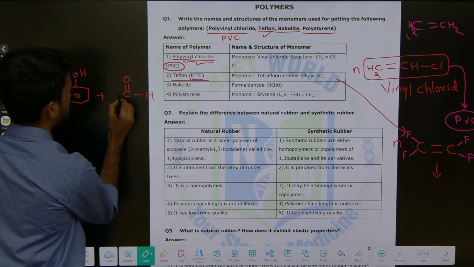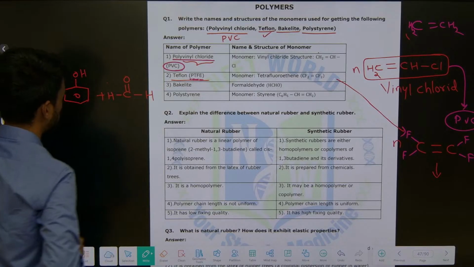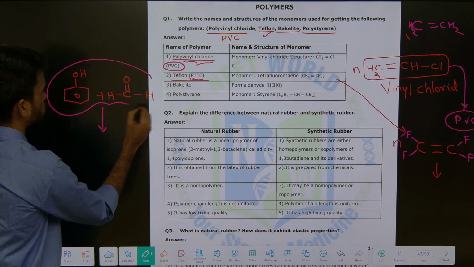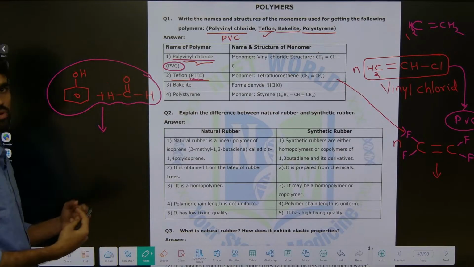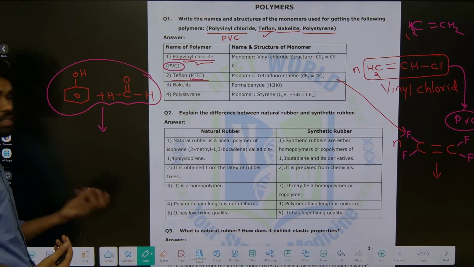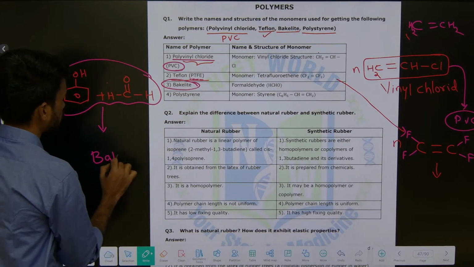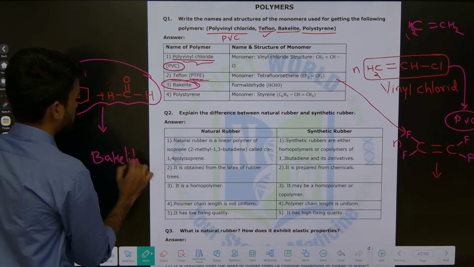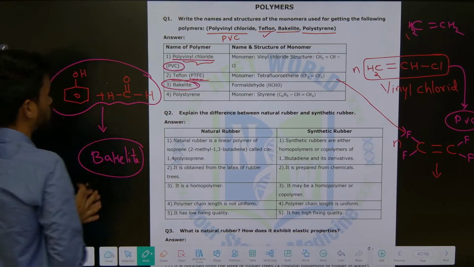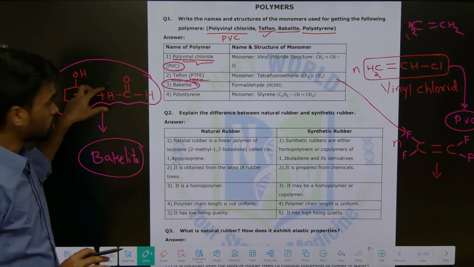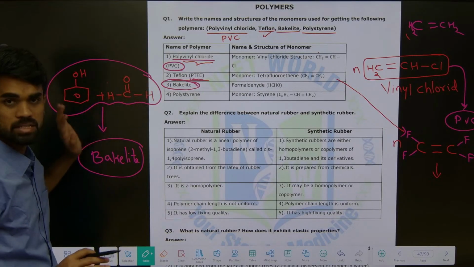C double bond O, H and H. It's an aldehyde group. These 2 monomeric units polymerize to give you a product, and that product is called bakelite. They are not asking the structures of the polymers, they are asking about the monomers and their structures, the monomers needed to get these polymers.